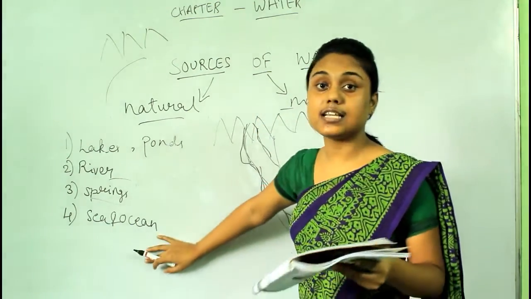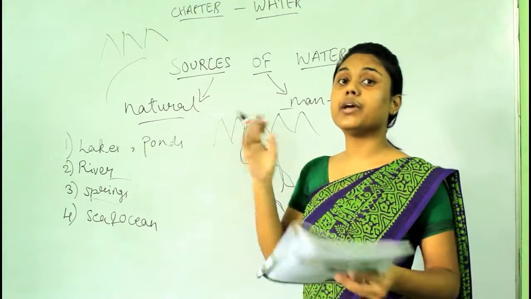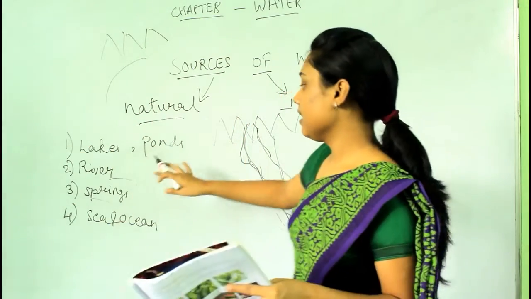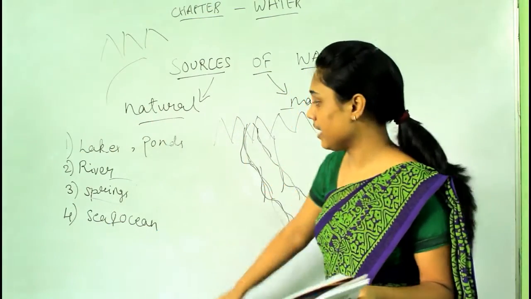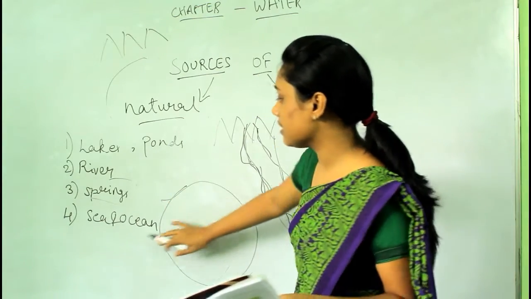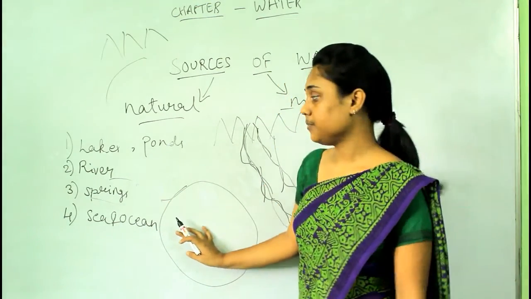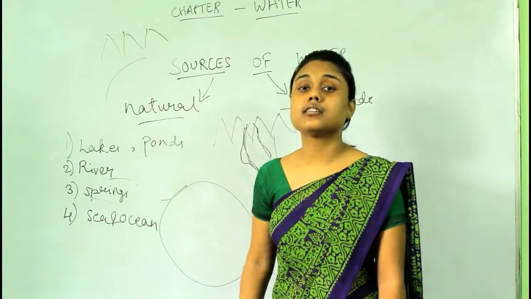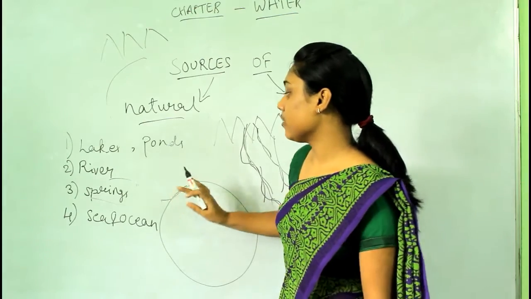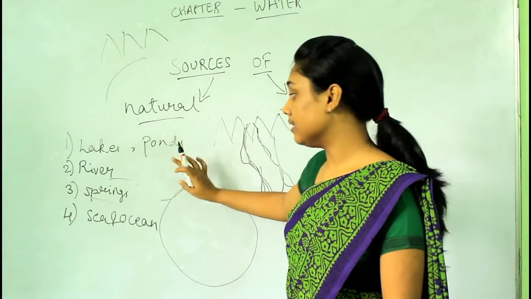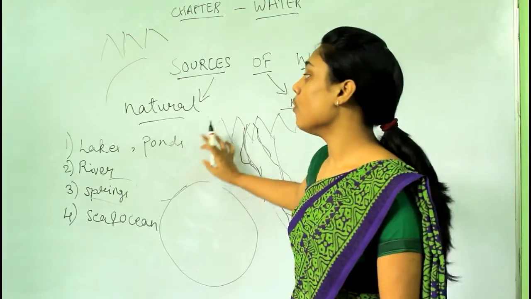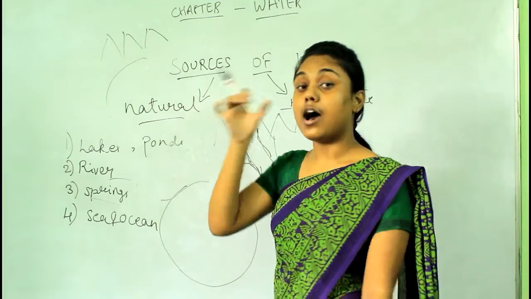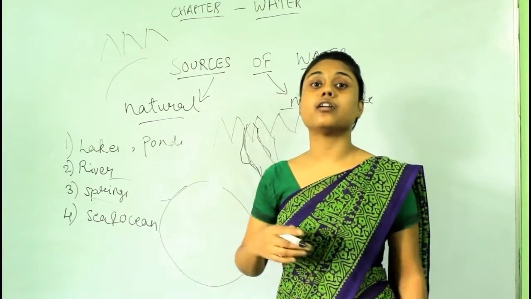And now we will study seas and oceans. Seas and oceans are big water bodies, the biggest water bodies. There is nothing bigger than the sea and the ocean. But the water present in the sea and ocean is salty in taste. We cannot drink the water in the sea and the ocean. Only the waters from lakes, ponds, rivers, springs and waterfalls are fit to drink, pure and good to drink.